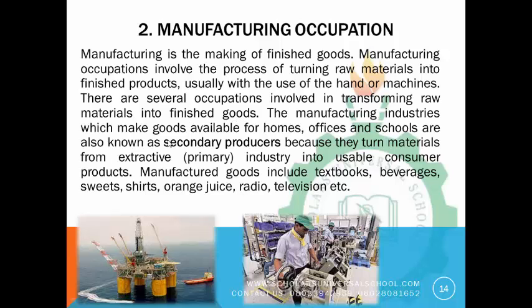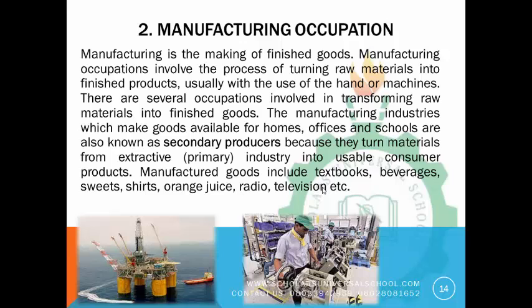The manufacturing industry, which makes goods available for homes, offices and schools, are also known as secondary producers, because they turn materials from extractive, that is the primary industry, into usable consumer products. Manufactured goods include textbooks, beverages, sweets, shirts, orange juice, radio, television, etc. When we talk about this manufacturing industry, there are the set of people that, after the extractive have gotten the raw materials for us, would convert them into usable products.